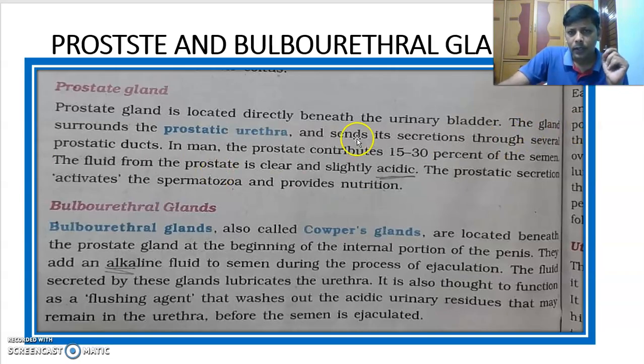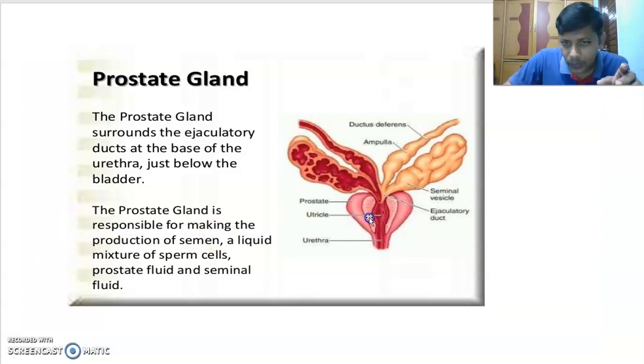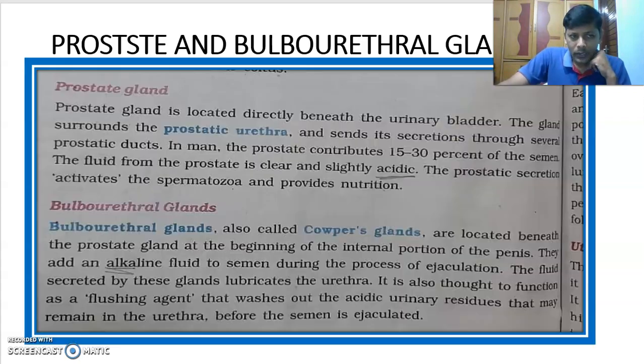Third point, it sends its secretion through several ducts, the prostatic ducts. The prostate gland releases its secretions into the urethra through several prostatic ducts. That's why it is an exocrine gland. In man, the prostate contributes 15 to 30% of the semen.